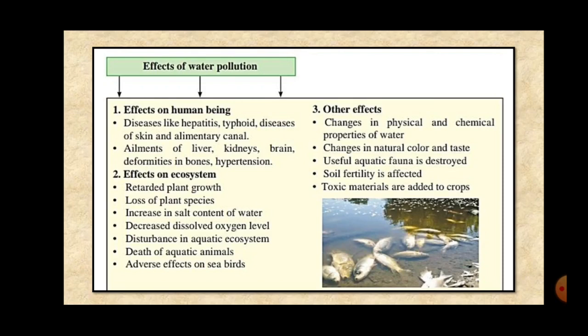Now, when heavy metals, harmful substances, liquids or industrial effluents are disposed of in the water and get mixed in the water, these toxic materials are very harmful for the flora, the fauna, as well as the crops. So these are the three main effects of water pollution: on human beings, on the ecosystem, and the other effects.